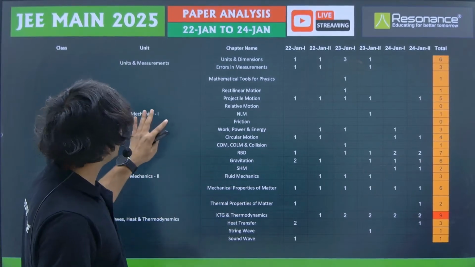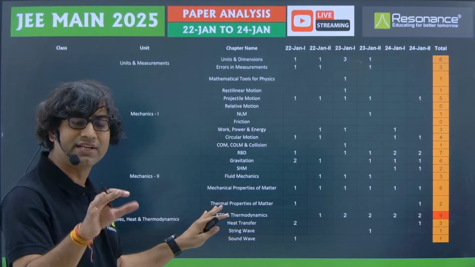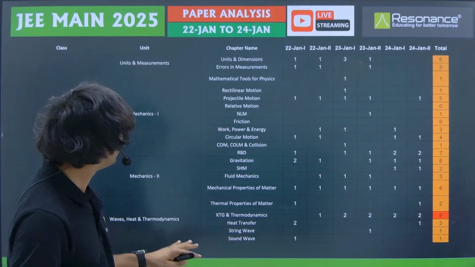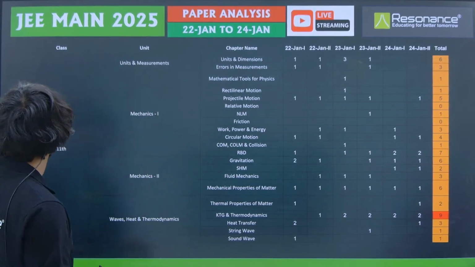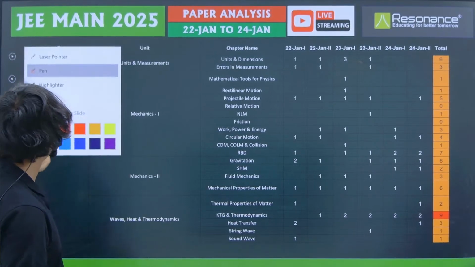So we are going to do chapter wise analysis: how many questions were asked from each chapter and the nature of questions which were asked from them. First we are going to start with units and dimensions, and let's see what kind of questions were asked from units and dimensions.